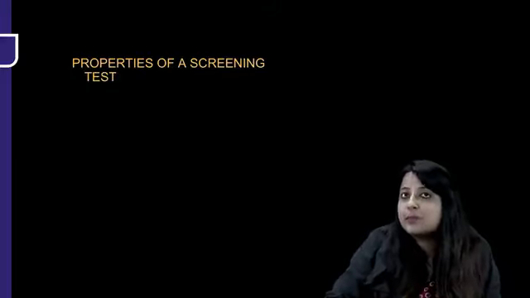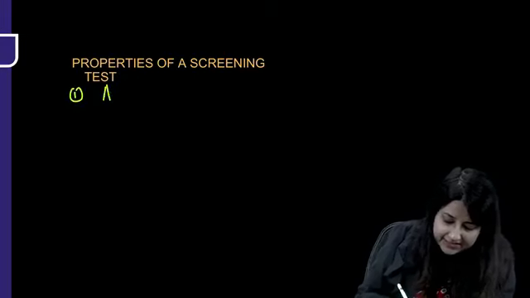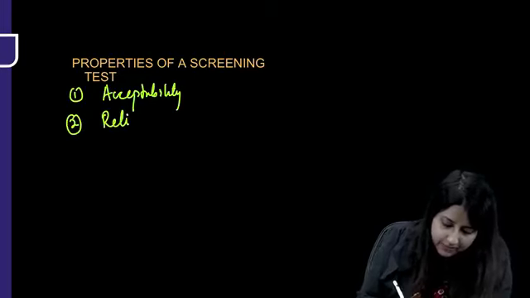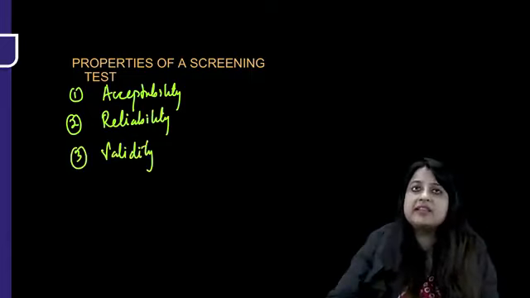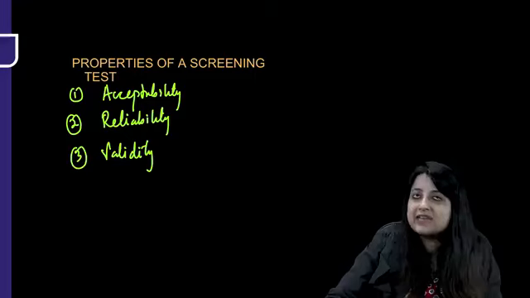Coming to the next part, which is the properties of a screening test. What are the properties of a screening test? Like we have read in the main lectures also. Number 1, acceptability. Number 2, reliability. And number 3, validity. Now, what are these? Acceptability: because you're offering the test to a large number of people who are apparently healthy, a test has to be acceptable. We cannot use any embarrassing test.